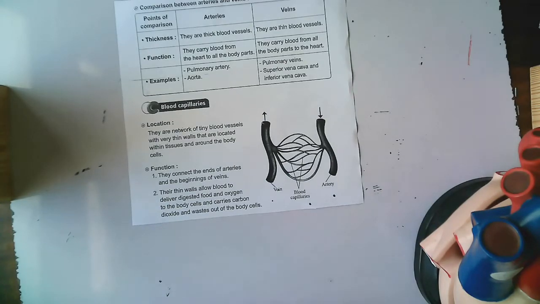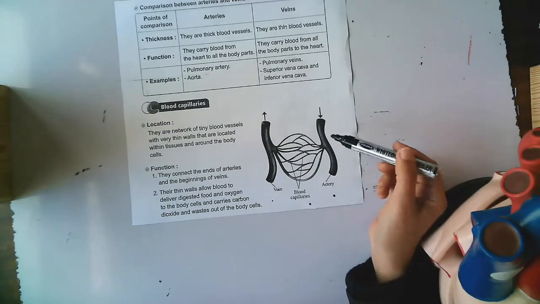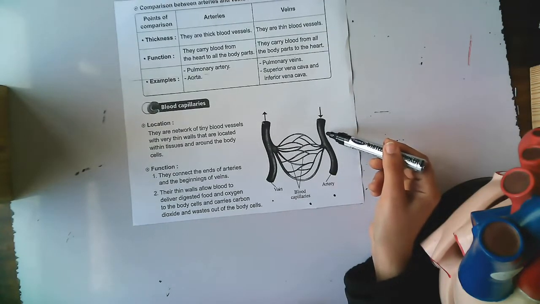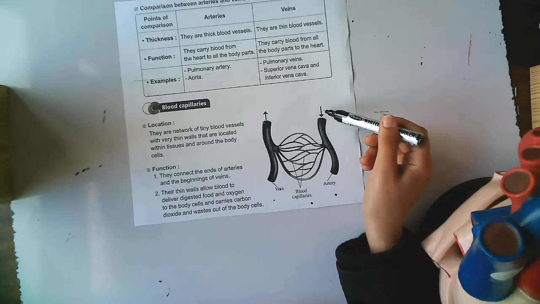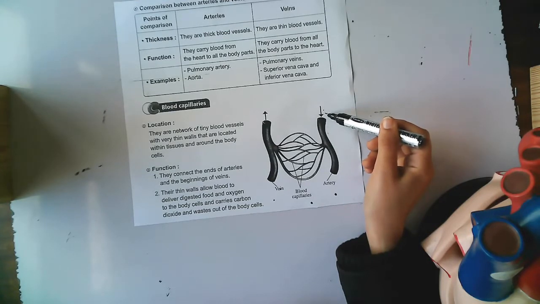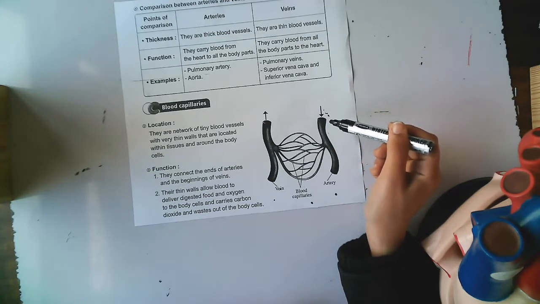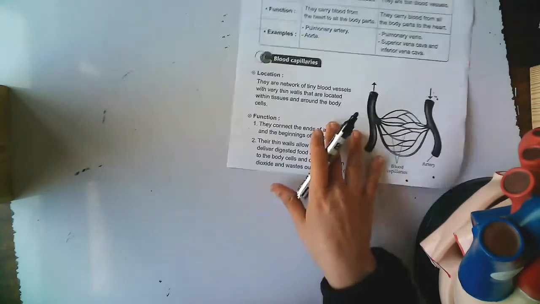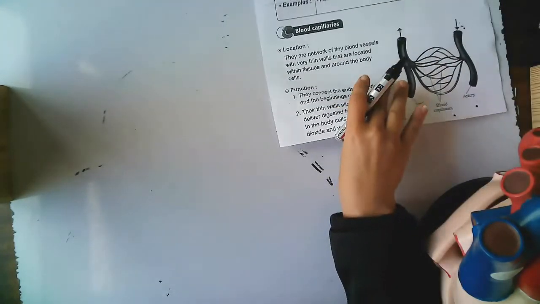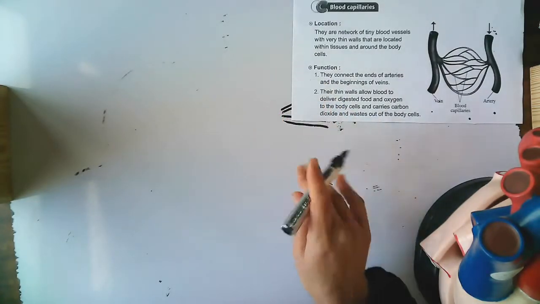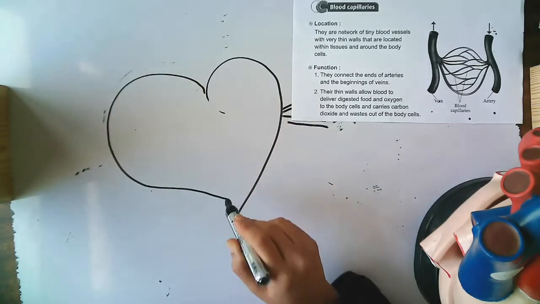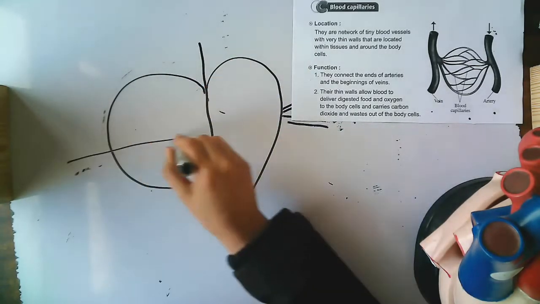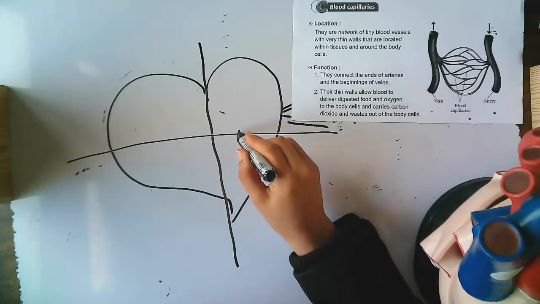The arteries are thick blood vessels, which come out from the heart. The artery comes out from the heart. And we have 2 types: pulmonary artery and aorta. Again, here is the heart. Again, we're going to draw the heart in the simple way I said before. The valve here.